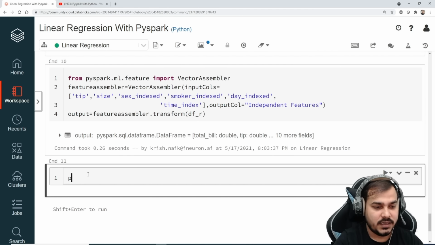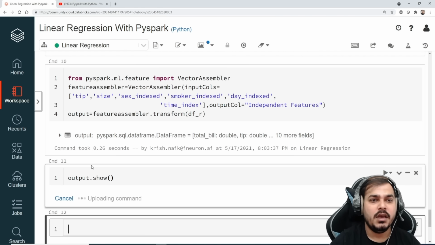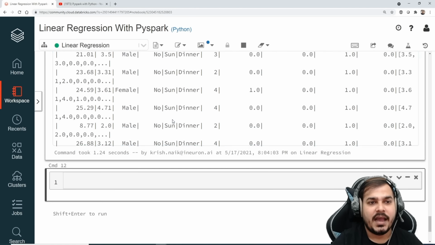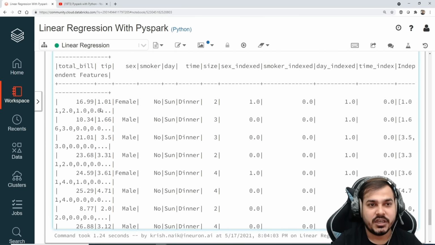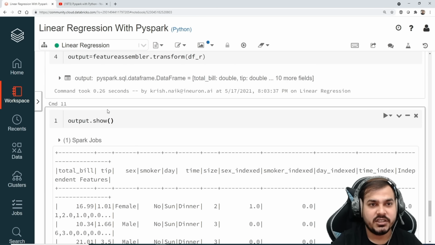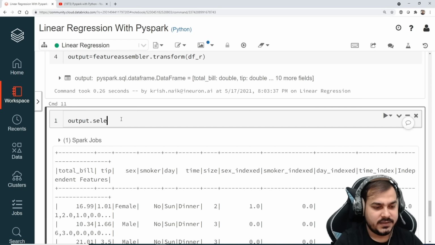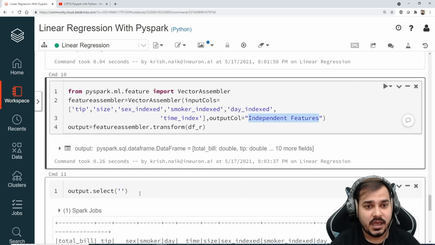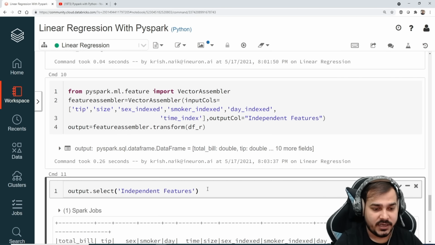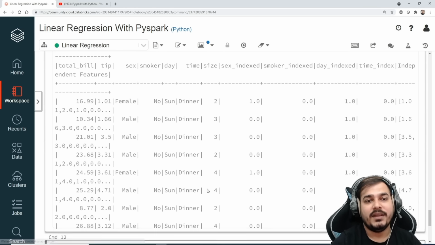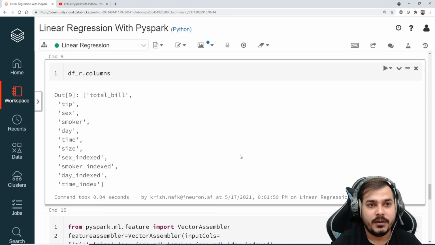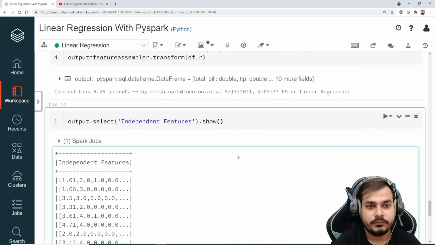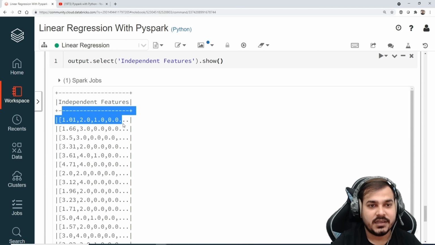Now if I go and see my output dot show, here now you'll be able to see one more feature. Or let me just write output dot select, because probably all the features have been grouped together and it is very difficult to see all the features in just one screen. I'm just going to take this independent features and just click on dot show. Now once I do this, here you will be able to see